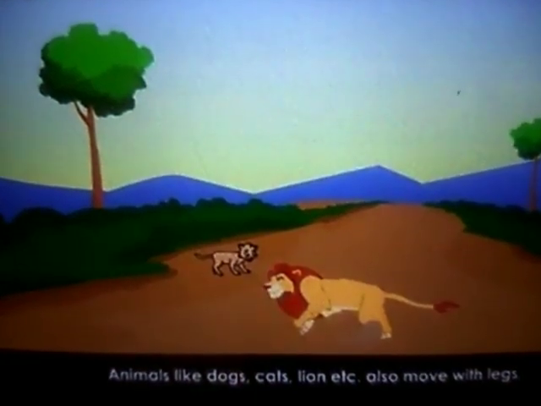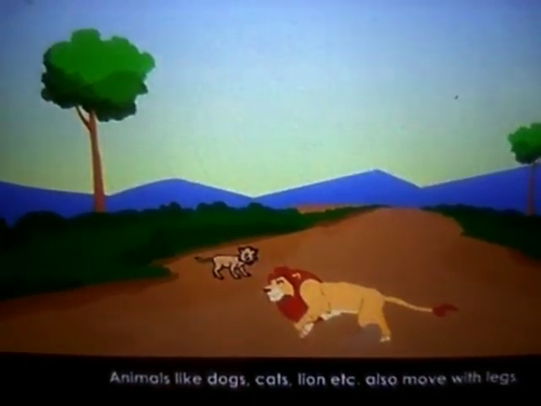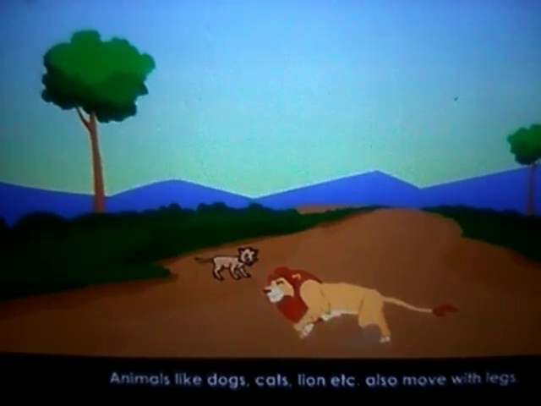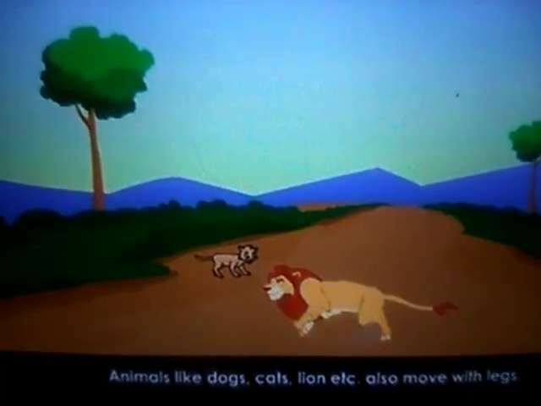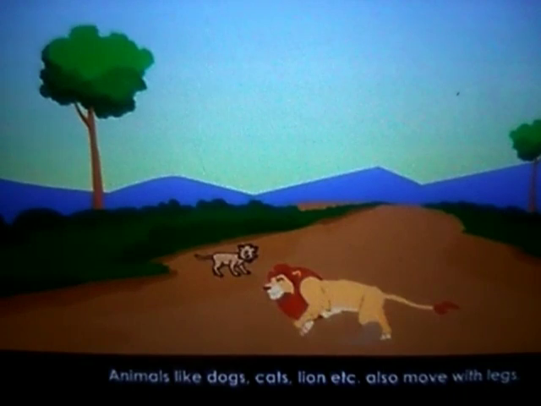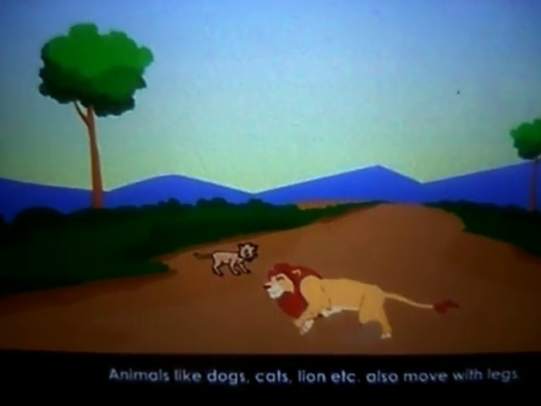All living things move. They move in search of food. They move to escape from the enemies. So all living things move from one place to another place except for plants. Plants are living things, but they cannot move. They stay in the same place because they do not have to move anywhere in search of food, as they make their own food, as you all know.